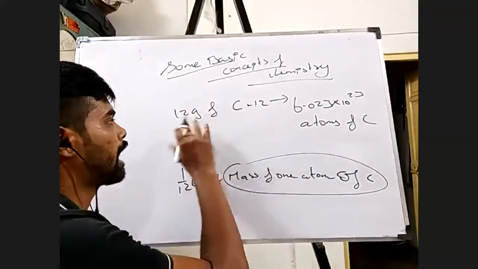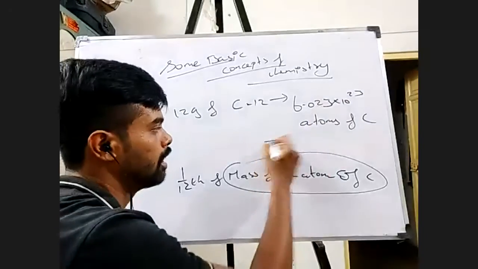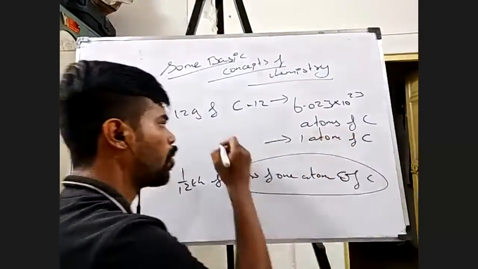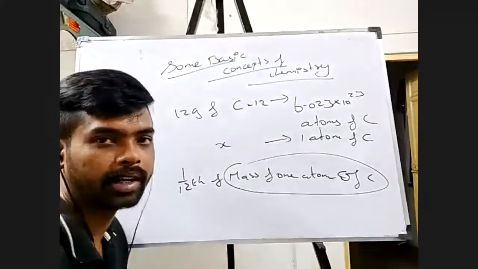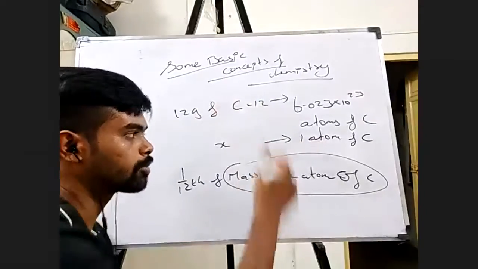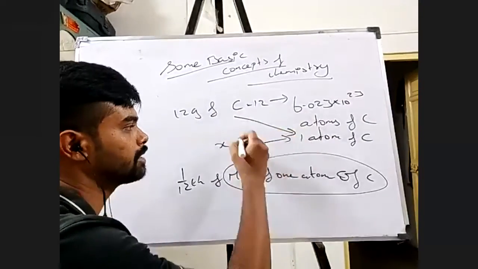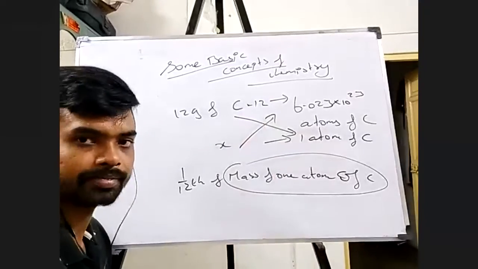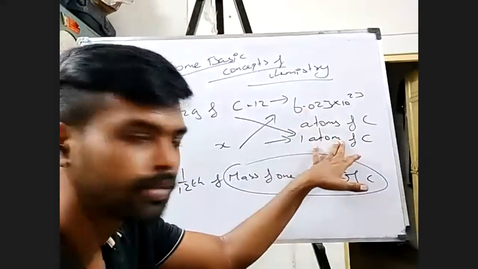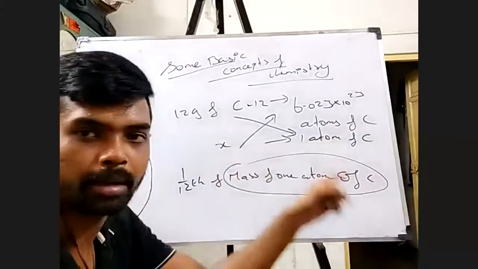Okay, so now I said that 12 grams of carbon will have this many atoms of carbon. So what I'm going to do is, if I have one atom of carbon, what will be the weight? I am going to calculate that, right? I hope you know this. There is a trick by which, using cross multiplication, I'll be able to find whatever the missing term is. So I'll multiply this by this and this by this. So for 12 grams of carbon, this many atoms. For one atom of carbon, what is the weight? How much is it going to weigh? That's what I'm trying to find out. Mass of one atom of carbon, right?